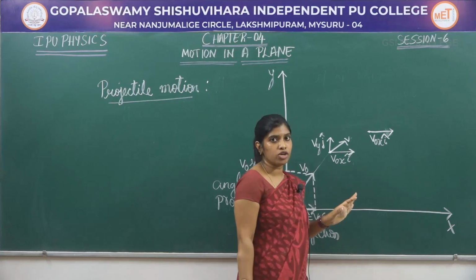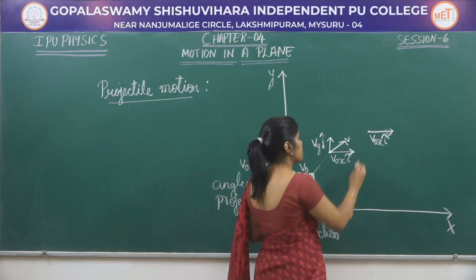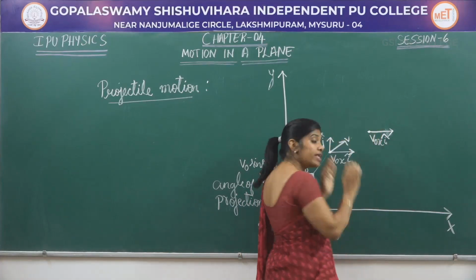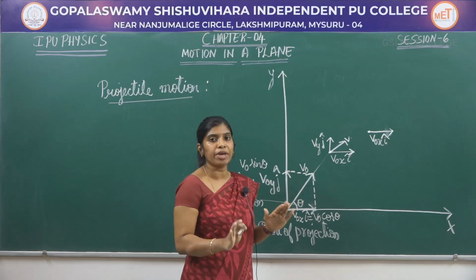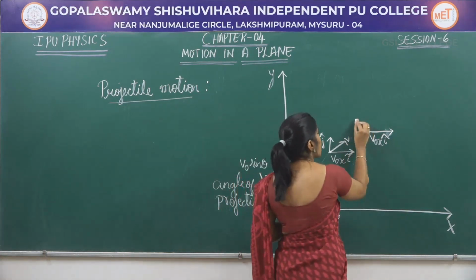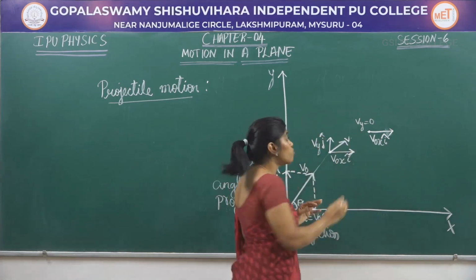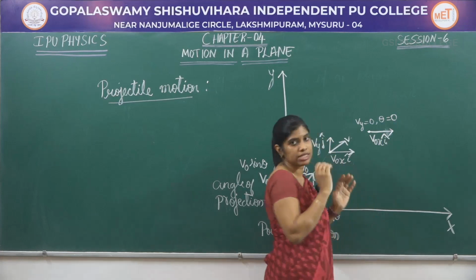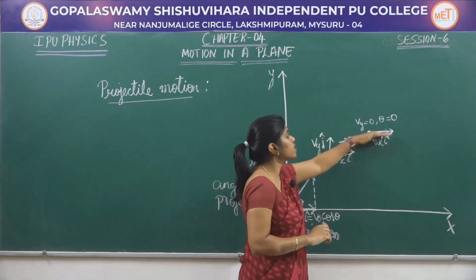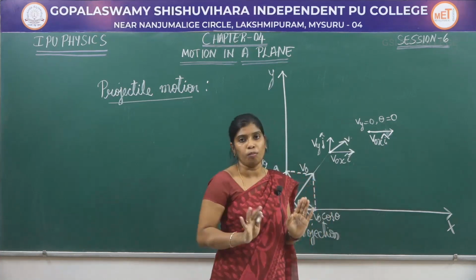Coming to the vertical component, it is going to decrease further. At the highest point, the vertical component completely becomes 0. So at this point, Vy will be equal to 0. And angle theta will also be 0. In this case, the resultant vector is nothing but the direction of the horizontal component.